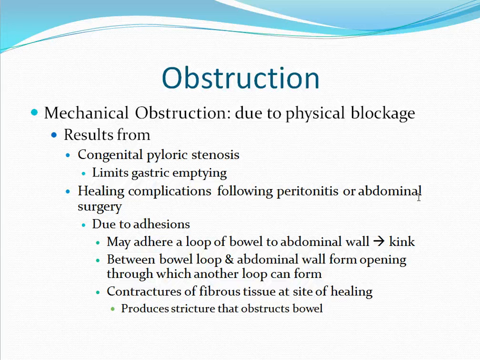These adhesions may end up adhering a loop of the bowel to the abdominal wall. This can form a kink that ends up narrowing the lumen. Adhesions could also be between a loop of the bowel and the abdominal wall, forming an opening through which another loop becomes trapped. Essentially, the intestines knot themselves up. Contracture of fibrosed tissue at the site of healing can produce strictures that end up obstructing the bowel.